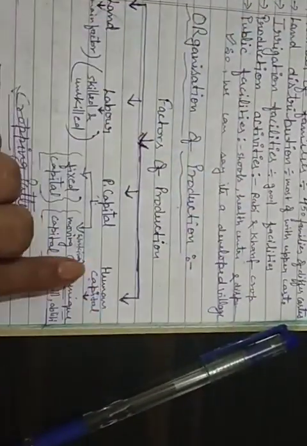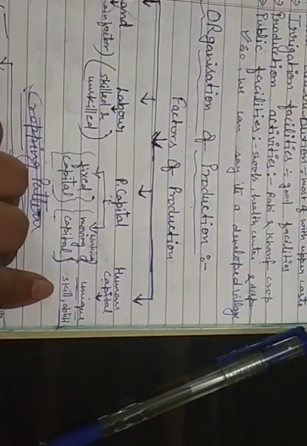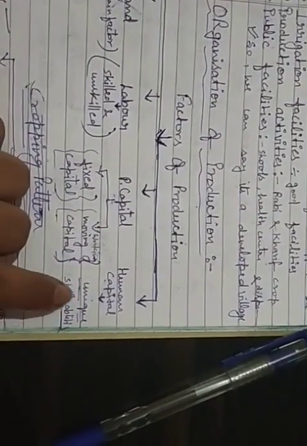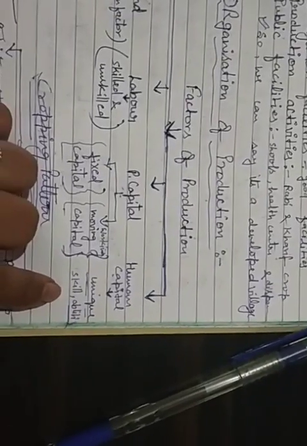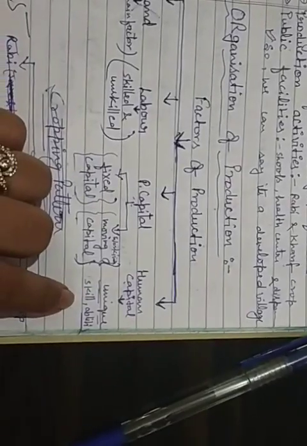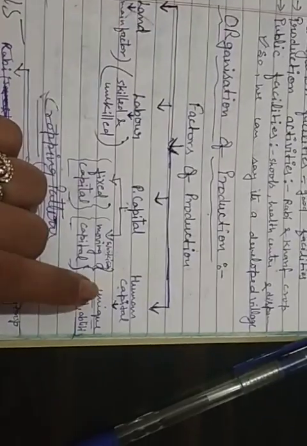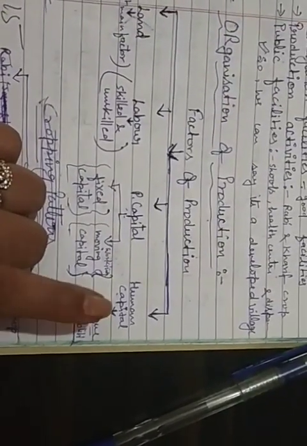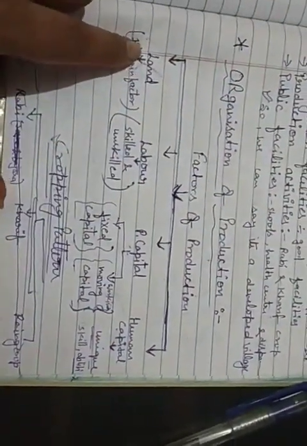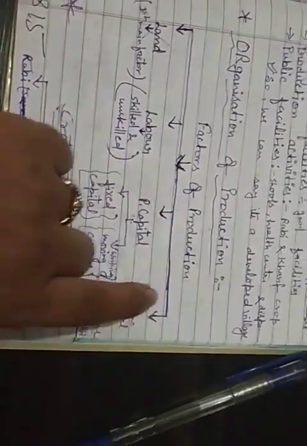And a very important one is human capital. Why is it human capital? Because human capital is a unique one. Human capital, what is human capital? Humans with their knowledge, skill and ability are known as human capital. You remember last year you learned what human capital is? So human capital is a must, important and unique one, because without human capital all these three factors are useless. If there is no human capital, then there is no use.